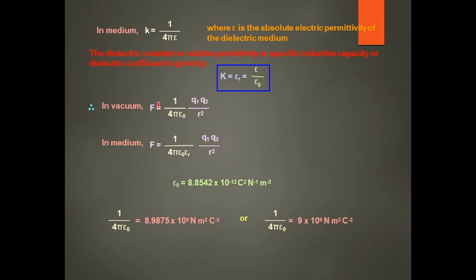In a vacuum, F is equal to 1 by 4 pi epsilon naught q1 q2 divided by r square. But in a medium, it is taken as 1 by 4 pi epsilon naught epsilon r, q1 q2 divided by r square. Epsilon naught is 8.854 into 10 raised to minus 12 coulomb square per newton per meter square, and 1 by 4 pi epsilon naught is about 9 into 10 raised to 9 newton meter square per coulomb square. This value is used in numericals, and we have to remember it for solving them.